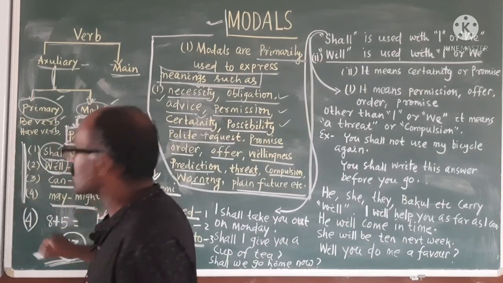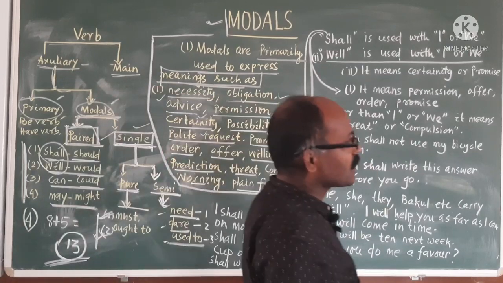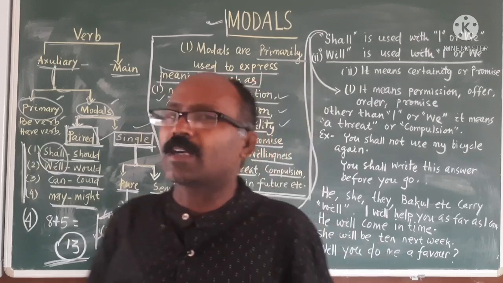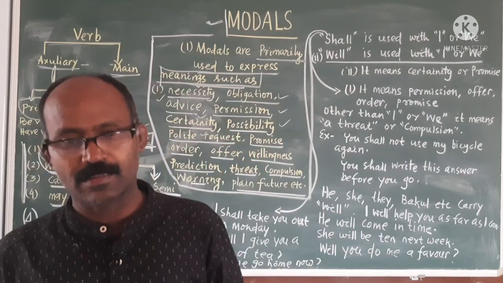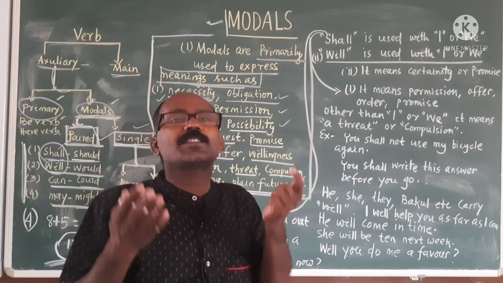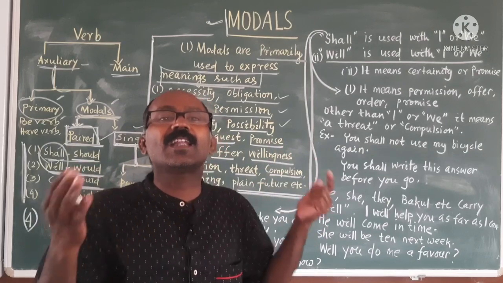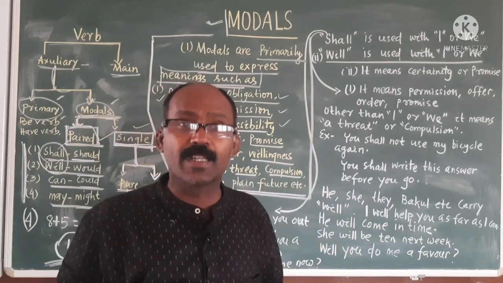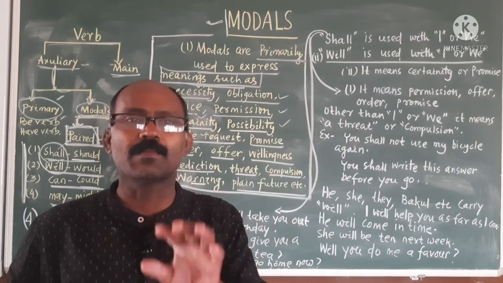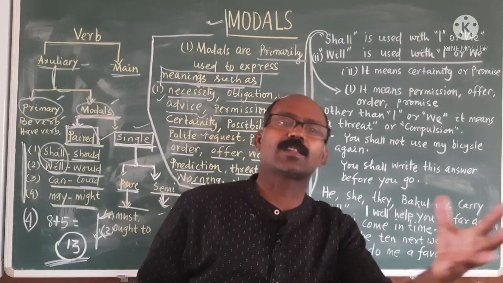Later on we will discuss all about that. Okay? Please remember, my dear students, you are making a mistake. Sometimes I am telling that I will go home, that is right. I shall go home, that is right. What do these sentences indicate? What's its meaning? I shall go home, that is right. Grammatically the right modal has been used. But I will go home, a modal has been used, that is also right.